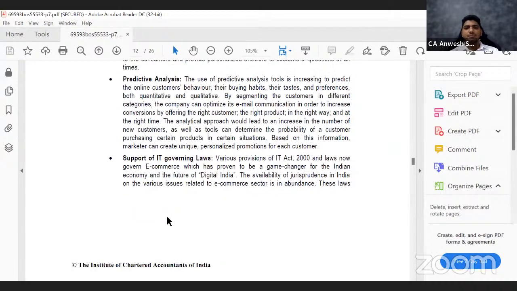And then support of IT governing laws. That means our Indian laws are helping people to feel safe.